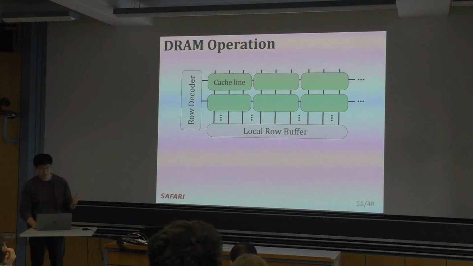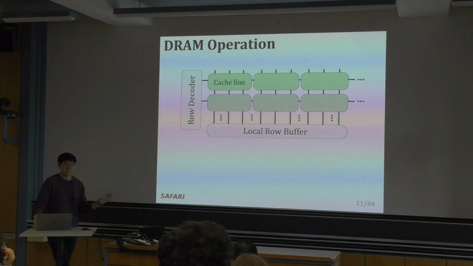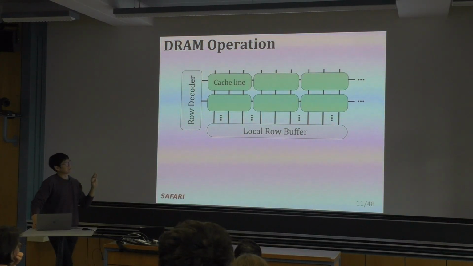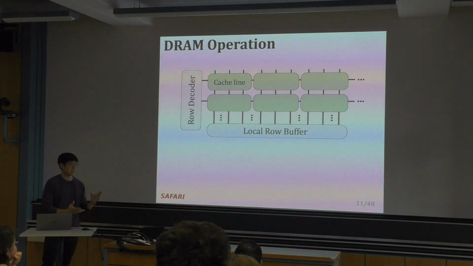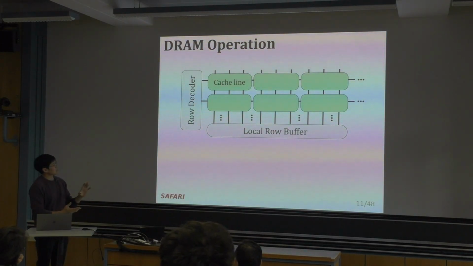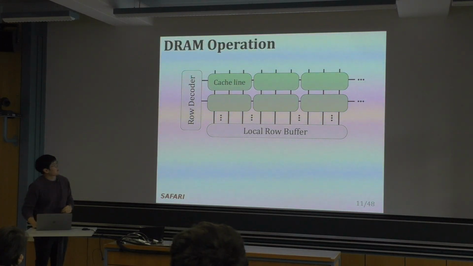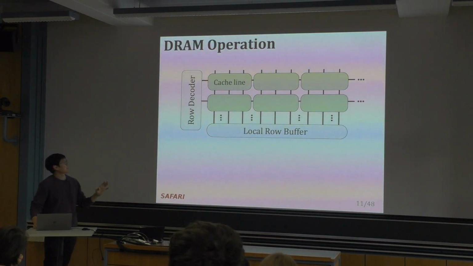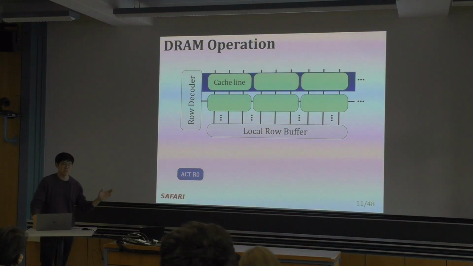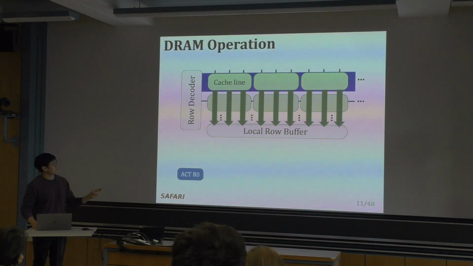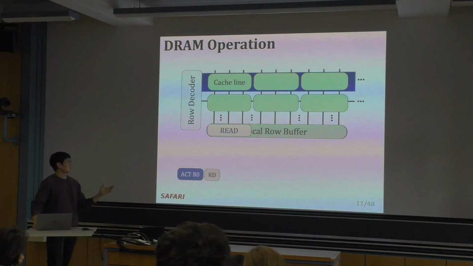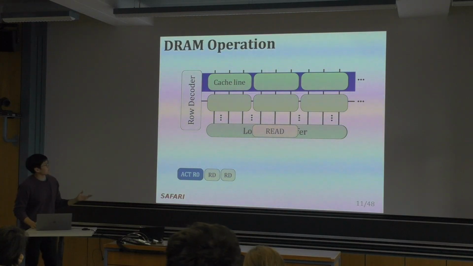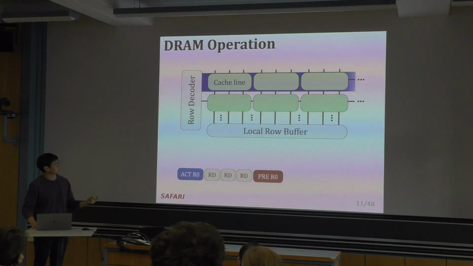So now let's talk about how we actually access DRAM. Looking at the same diagram, but each of these cells are coalesced into cache lines, as this is the typical granularity that you can access DRAM with. When you want to access data from a cache line, we must first activate or drive the word line of that row. This transfers the data into the local row buffer, and after tRCD time, we can read that data from the row buffer pretty quickly.